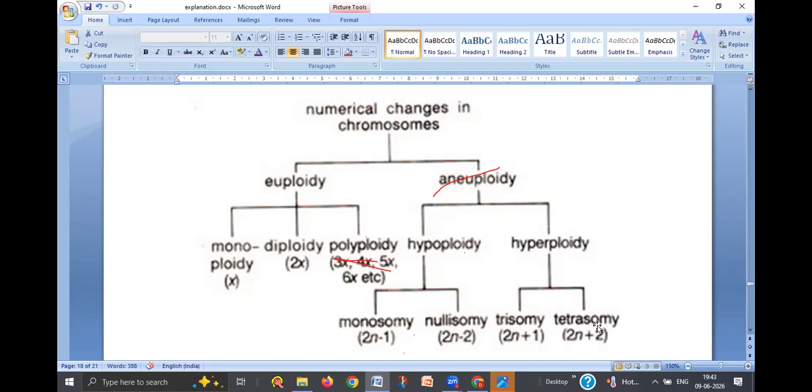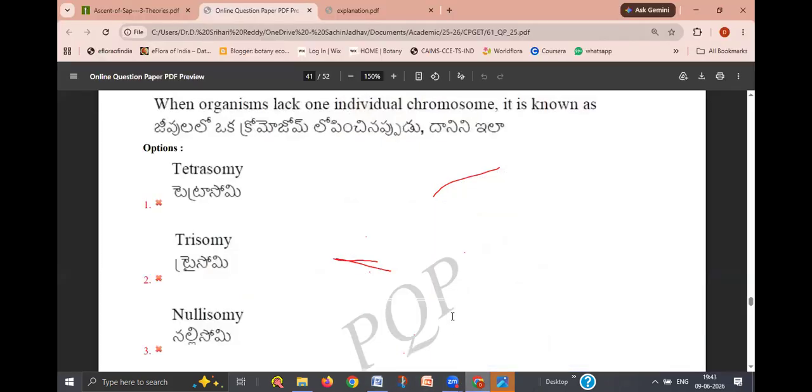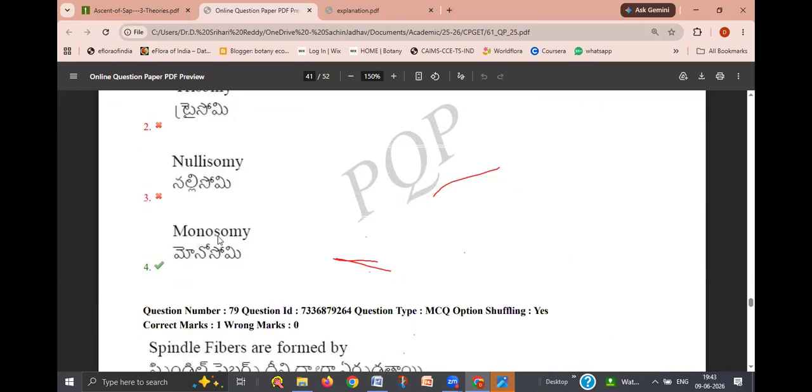Okay, tetrasomy means 2n plus 2, 48 chromosomes. So you have to remember all this. So the right answer to the question is monosomy. When organisms lack one individual chromosome, it is known as monosomy. The right answer is monosomy.